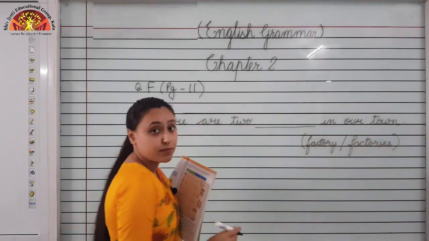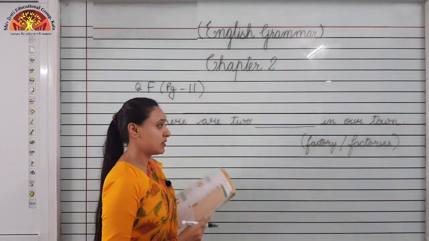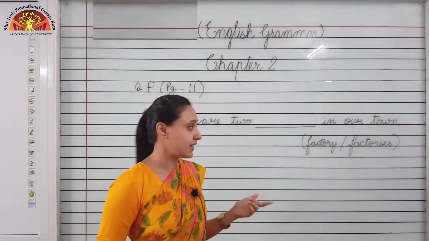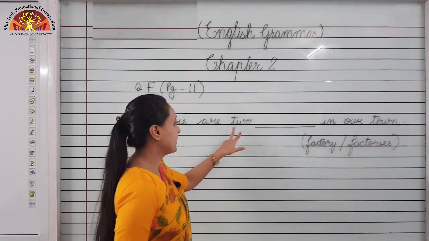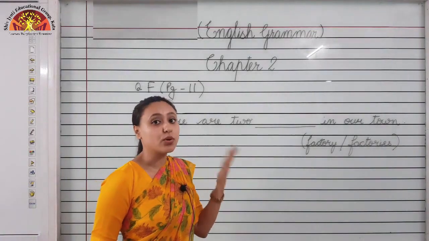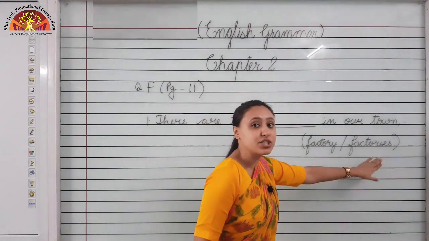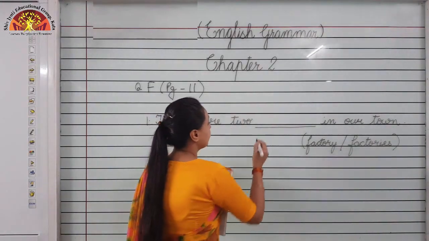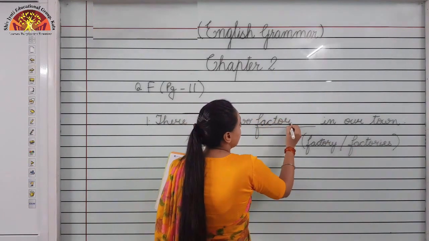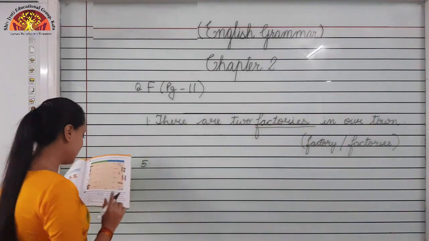So children, first read the sentence. There are two dash in a town. Here options are given: factory and factories. We must be talking about factory, but we are not talking about one, we are talking about two, meaning more than one. So we will use the plural form of factory, which is factories. Okay. So write here factories, F-A-C-T-O-R-I-E-S.